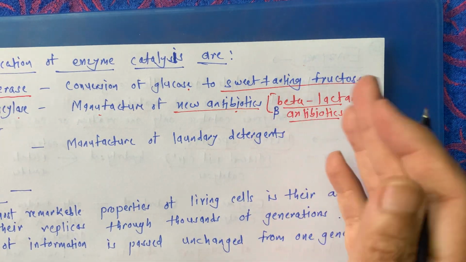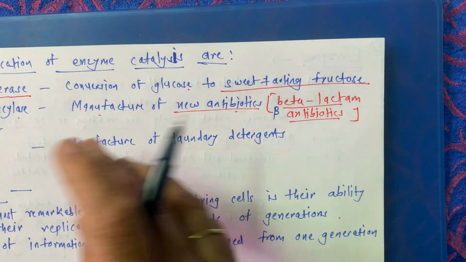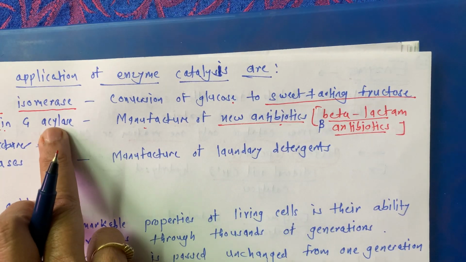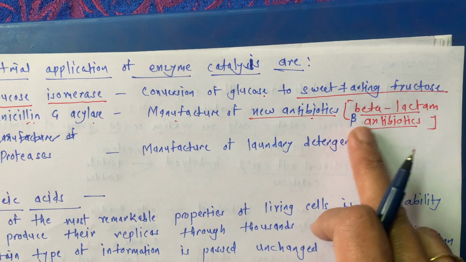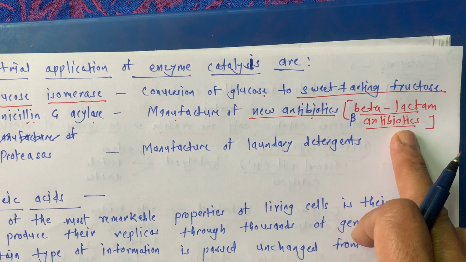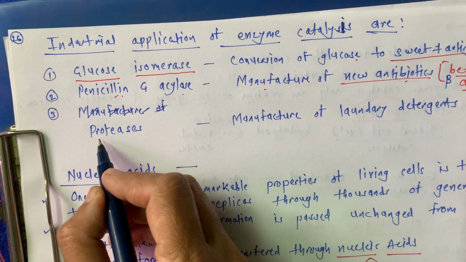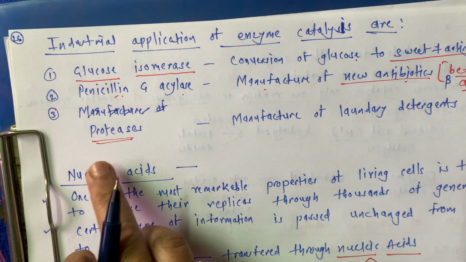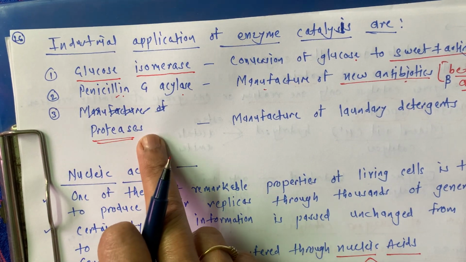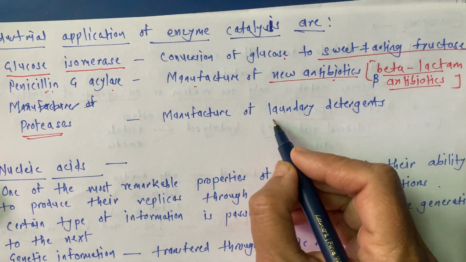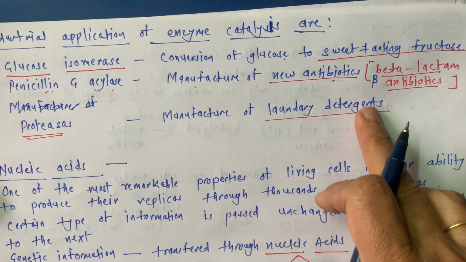So for the new generation of antibiotics, we can use this type of enzyme. Then one very commonly used enzyme is protease, and this is used for the manufacturing of laundry detergents.